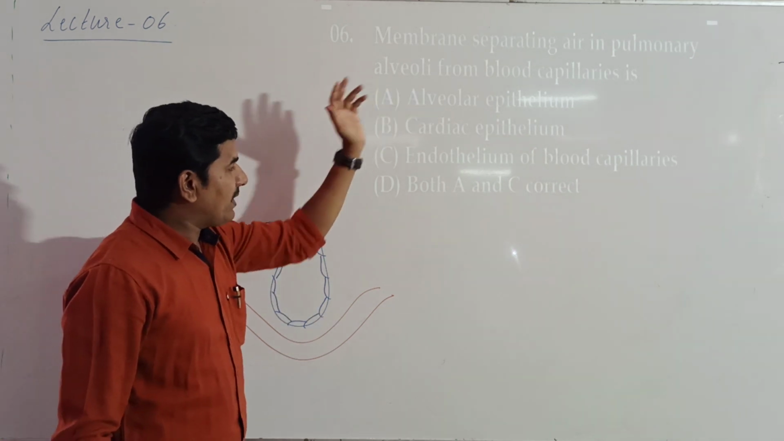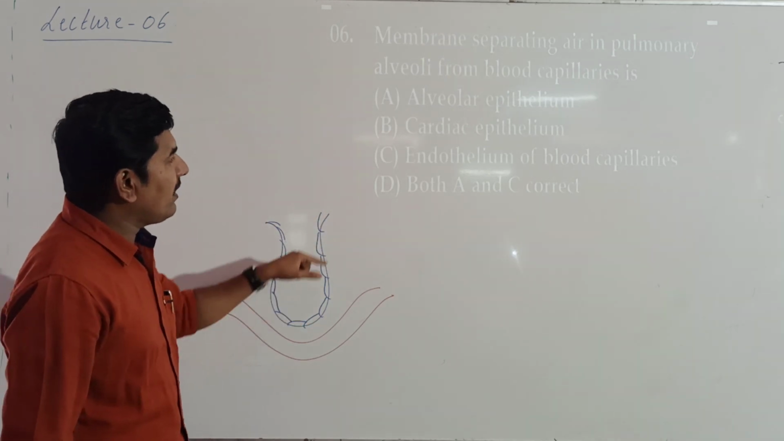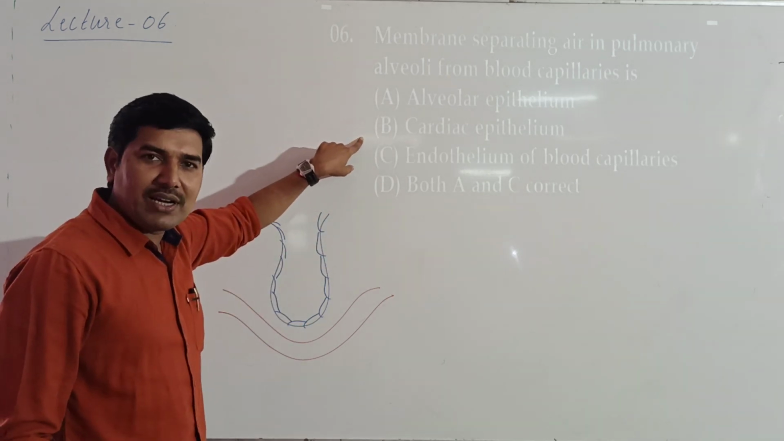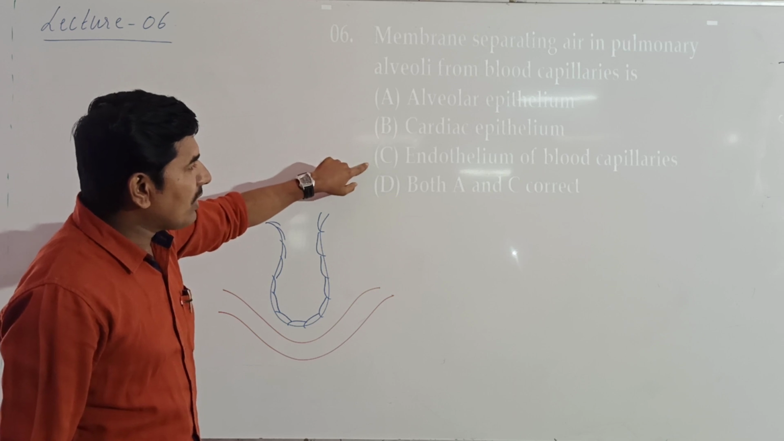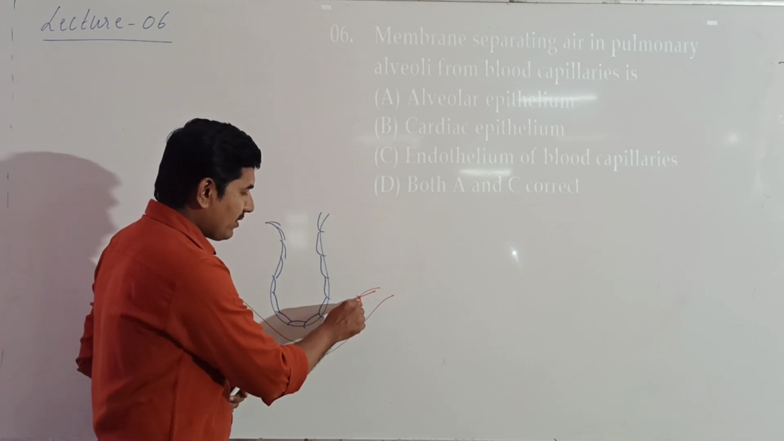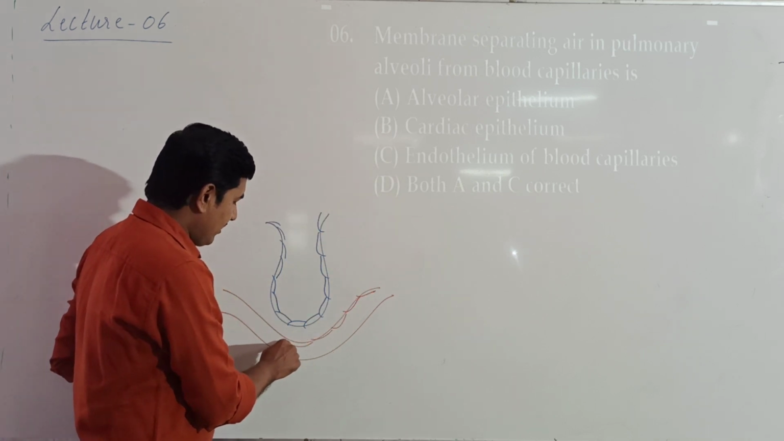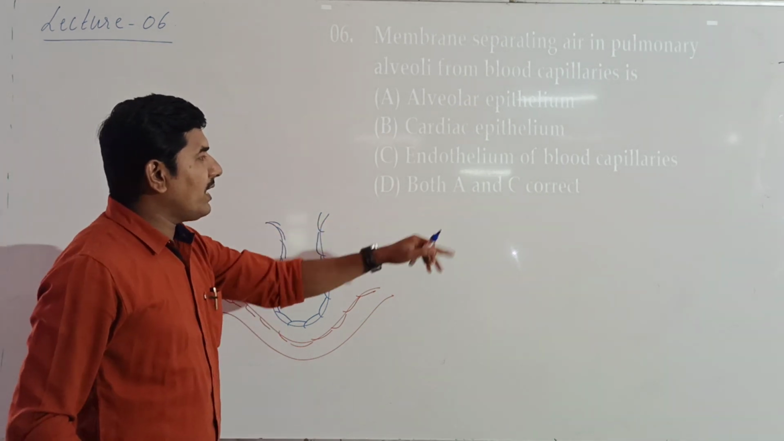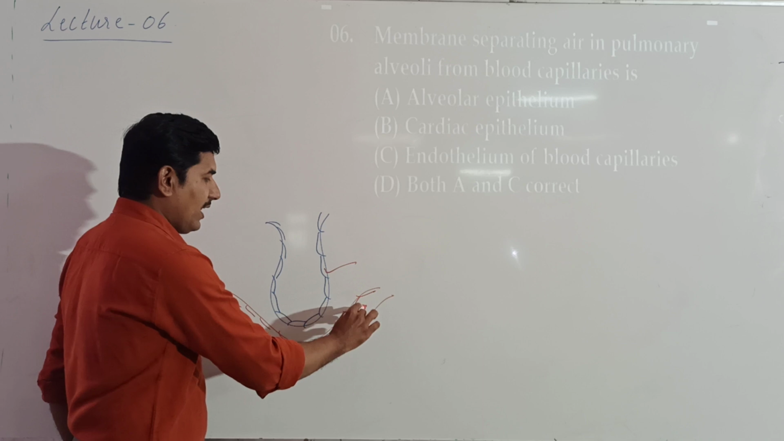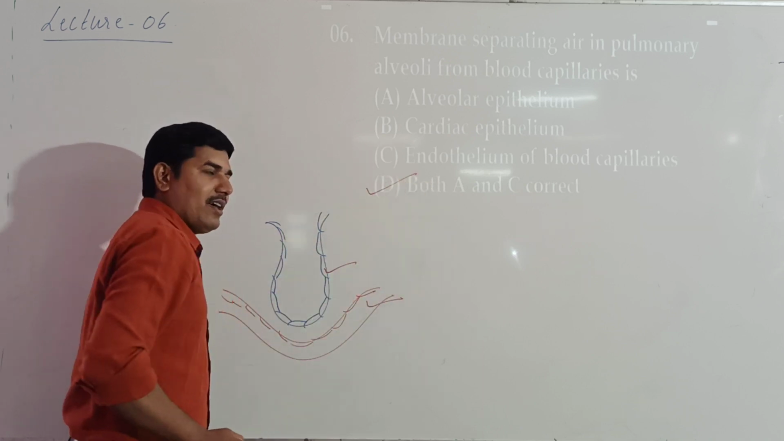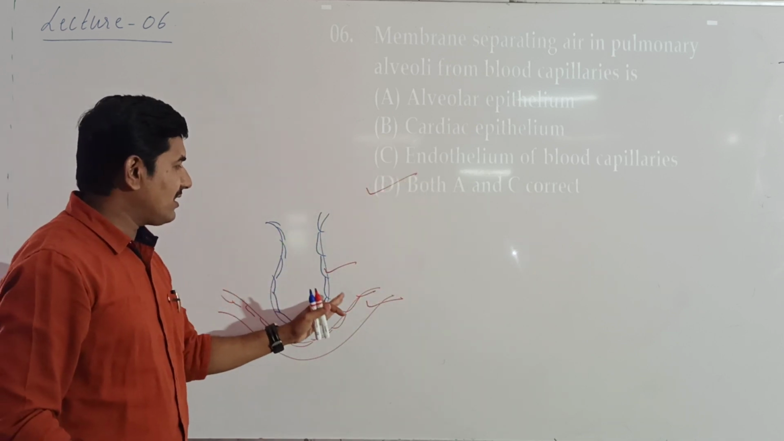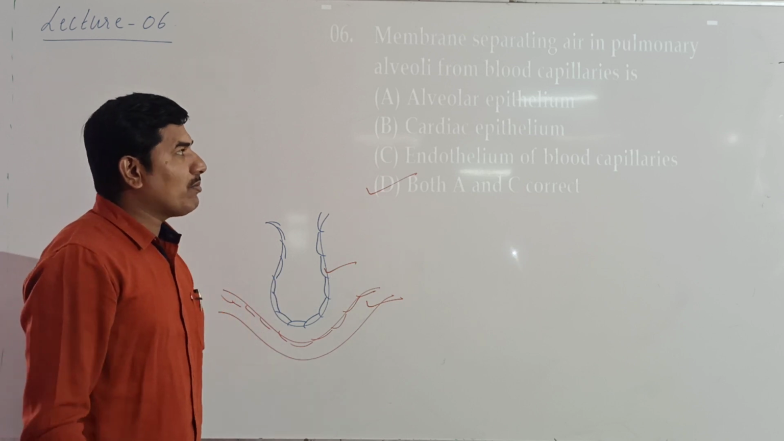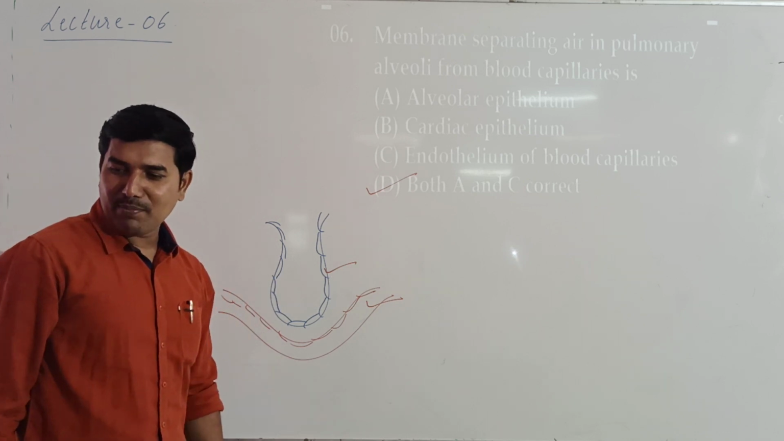Now alveolar epithelium is the epithelium of alveoli. Cardiac does not come here, it is related to the heart. Endothelium of blood vessel, here we come across the endothelial membrane. Yes, it is correct. Then both A and C. So A and C is the correct answer for this. So these will separate the pulmonary alveoli from the blood capillaries.